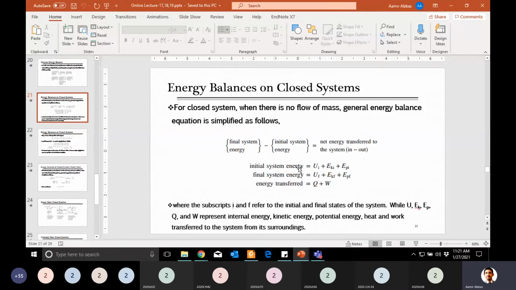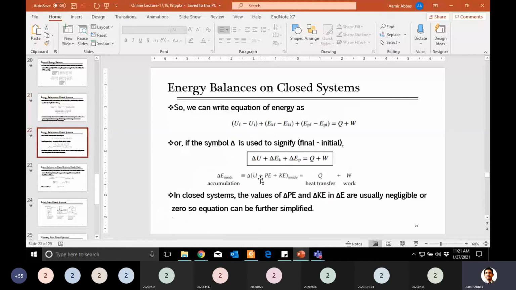If you take their difference, this will be the term for accumulation, the change in the content of energy of the system, in the form of internal, kinetic, or potential. And then energy transfer in a closed system is only in 2 forms, Q plus W. So here we wrote the final equation that accumulation is equal to Q plus W, and this was for the closed system. Is this energy balance steady or unsteady?